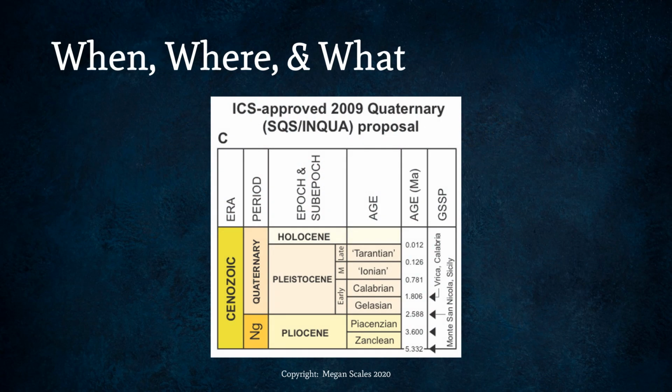Here is our timeline again. We've got the Pleistocene beginning at 2.5 million years ago. You can see the early Pleistocene here, ending about 780,000 years ago. And then of course the late Pleistocene after that. And these are all kind of referred to as the Ice Age, early, middle, and late Ice Ages, you could say.